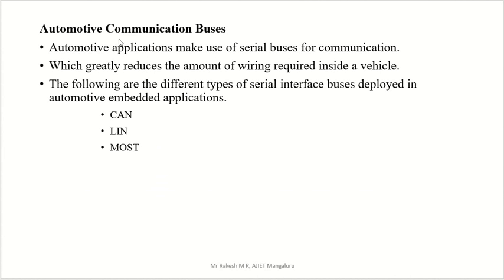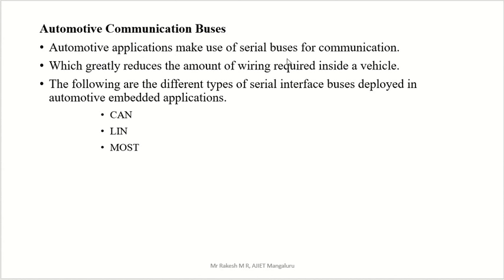And automotive communication buses. So what are the different buses we are using for communication? We will see that automotive applications make use of a serial bus for communication, which greatly reduces the amount of wiring. Why are we using a serial bus? This is the reason: it greatly reduces the amount of wiring required inside the vehicle.